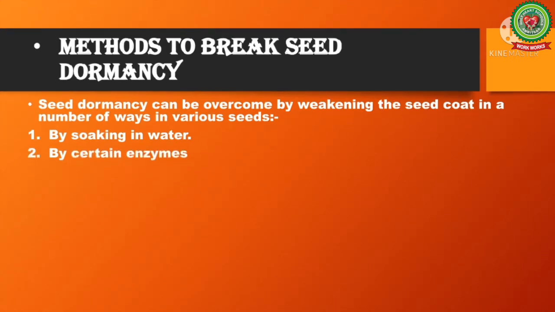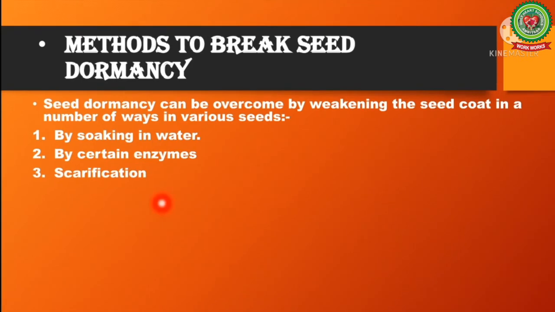The next method is by exposing the seeds to certain enzymes. These enzymes hydrolyze the pectin, hemicellulose and cellulose of the cell wall of the cells of the seed coat, which results in softening of the seed, and the radicle and plumule can easily emerge out of that.